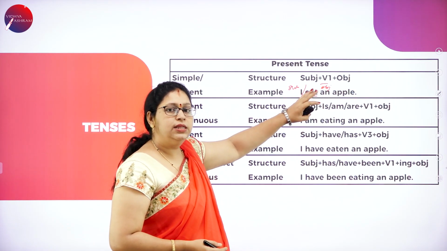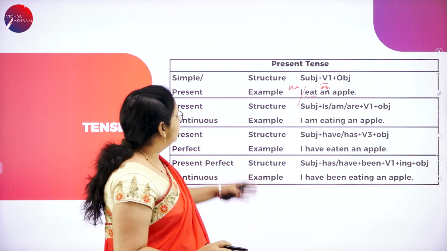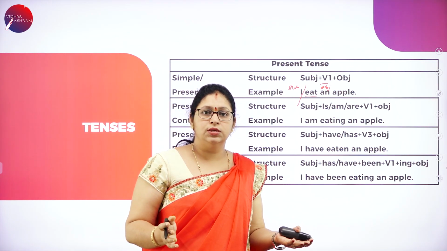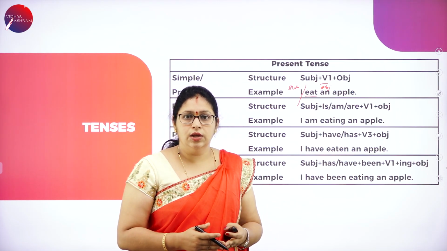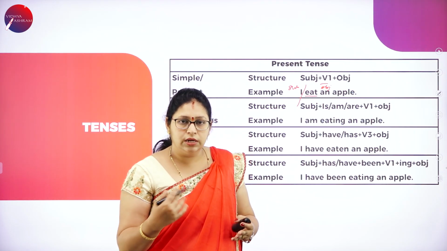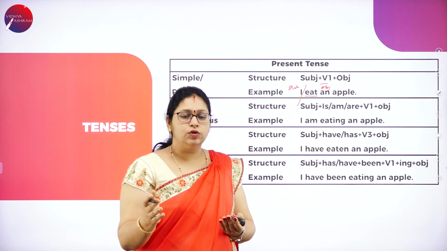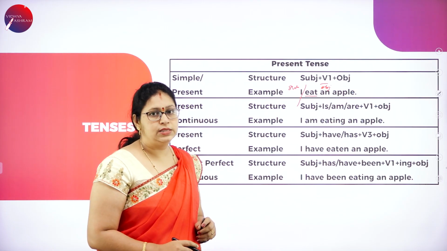Eat is in the simple present. I eat an apple. Usually, simple present is used for universal truths like the sun rises in the east, or the sun sets in the west, the earth revolves. So these happen every day. These are universal truths. For that, we always use the simple present.